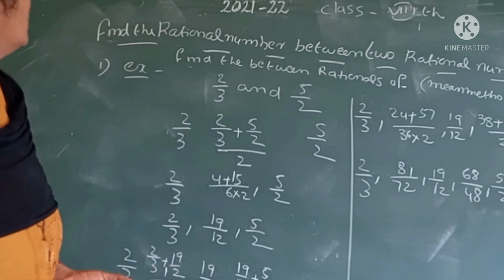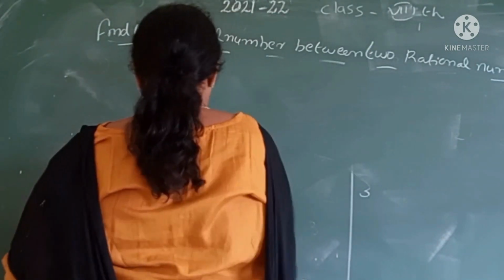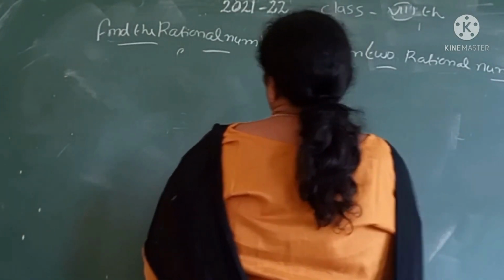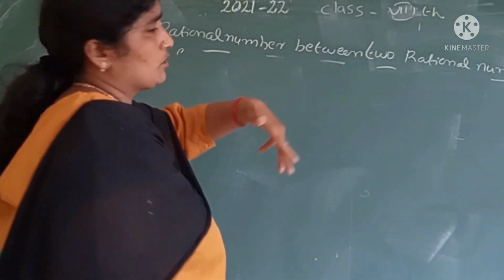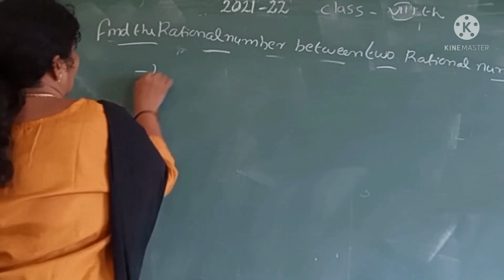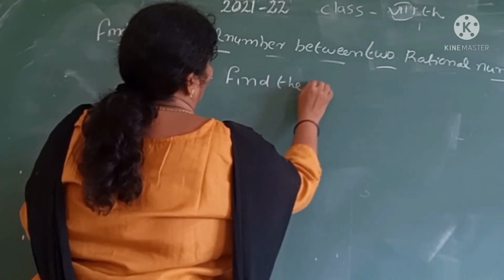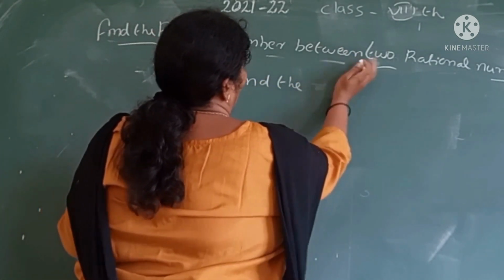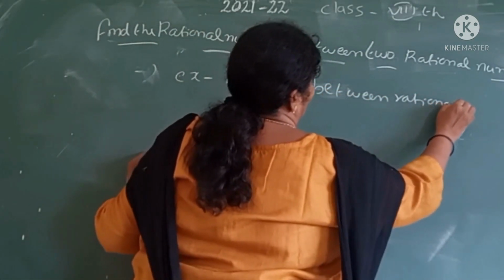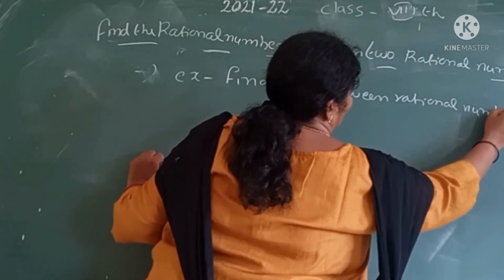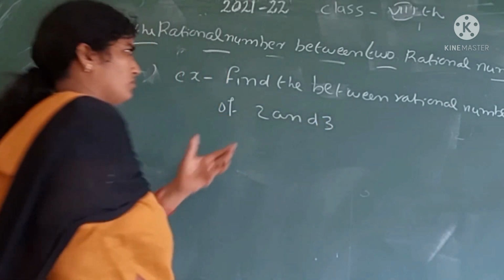The other method is to find the rational numbers between two rational numbers in another way. For example, find the rational numbers between 2 and 3.